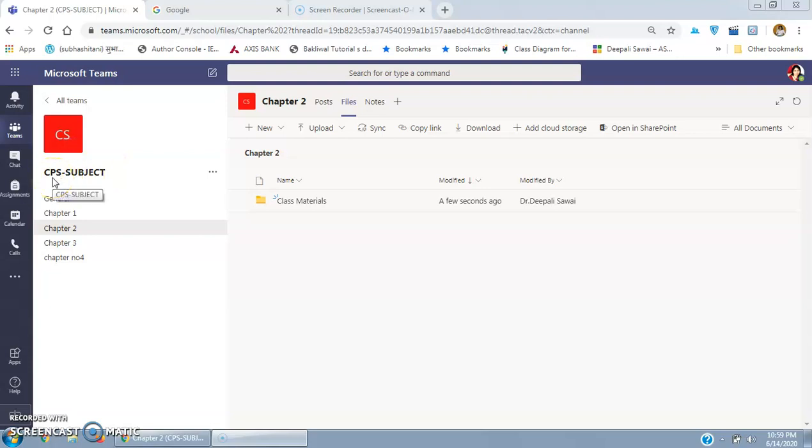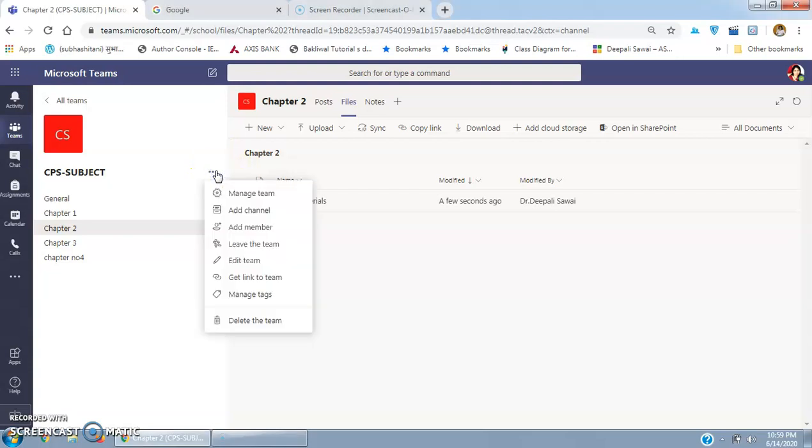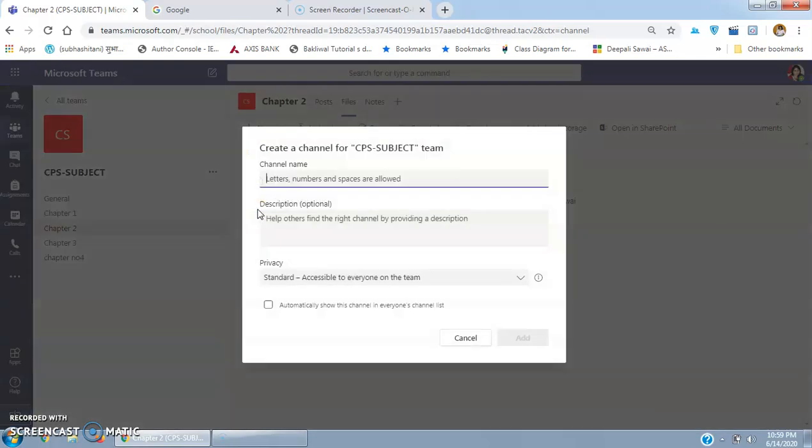As you know, the teams which we have made represent the class subjects. So here is a demo team I have created, the CPS subject. The channels which I have just now made here, you can also make with the help of these three dots. Using these three dots, go to add channel and you can add whatever chapters you want to add. So the channels are basically our chapters.